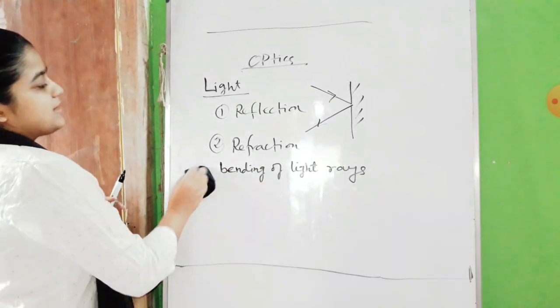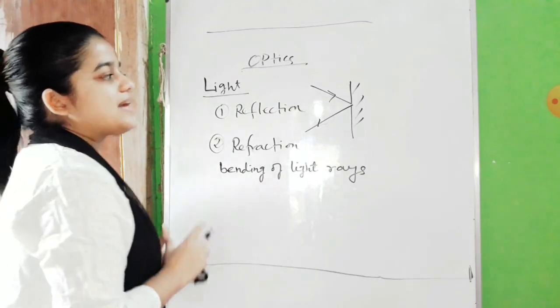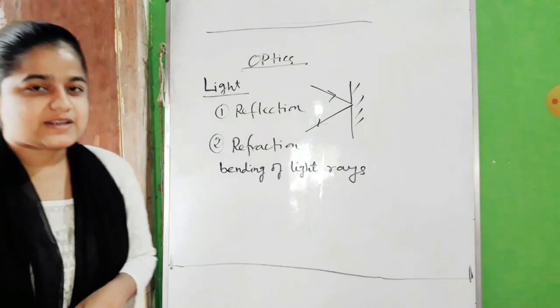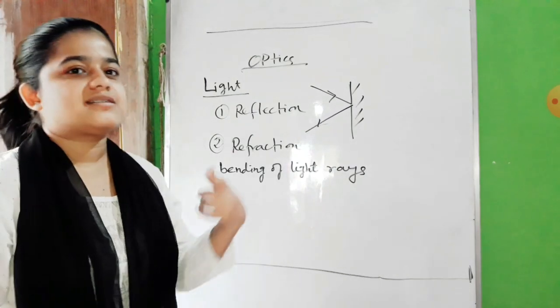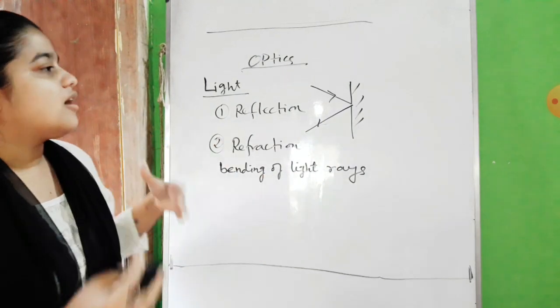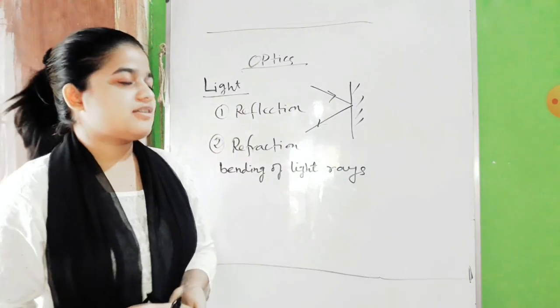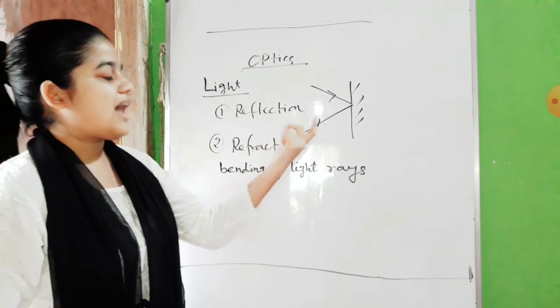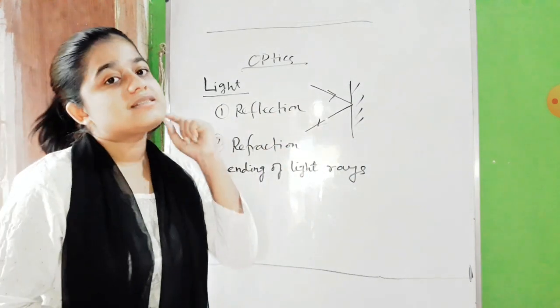See, what happens, light can travel in the same medium as well as in a different medium. It is not necessary that light will always travel in one same medium. When you learn about reflection, you will see that time light is only traveling in the same medium.